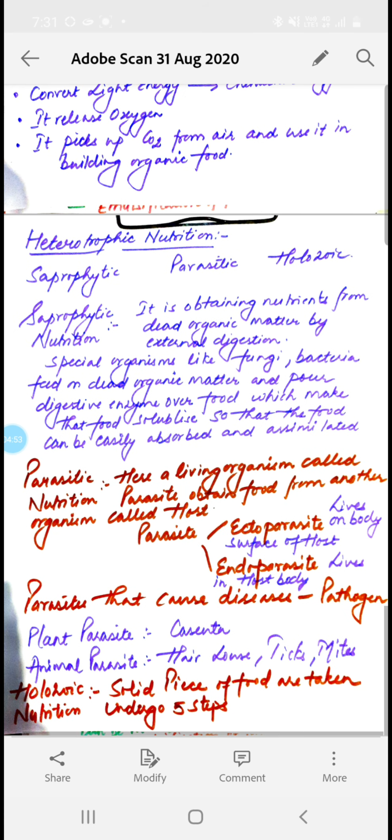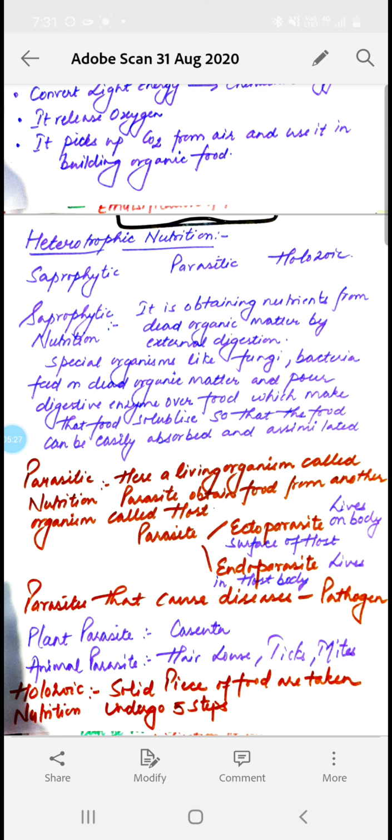Now the next mode of nutrition is parasitic nutrition. Now parasitic nutrition is quite interesting. Here two living organisms are involved. In saprophytic, one was dead, another one was living. Here in parasitic, both of them are living. The first living organism, which derives the food from another organism, is called the parasite, and the organism from where it is deriving the food is called the host.